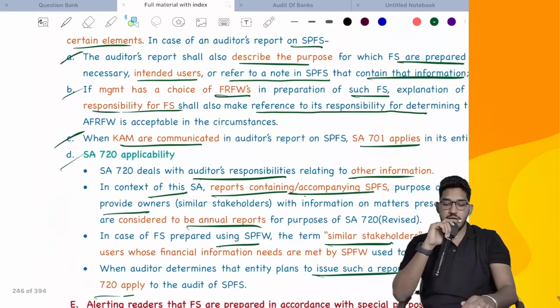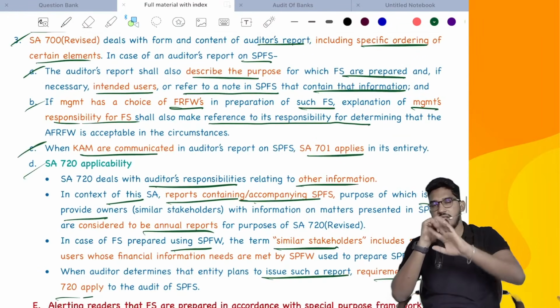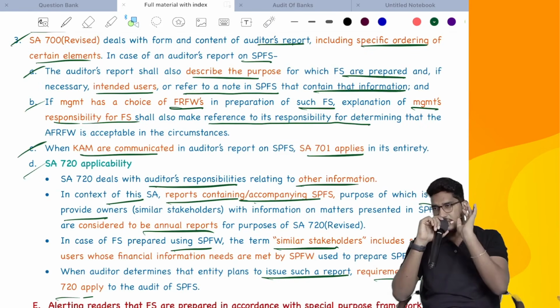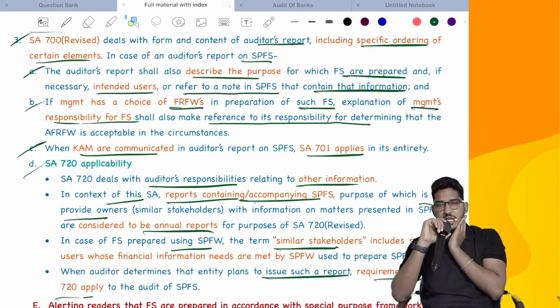That's all. This is what we have regarding SA800. Simple standard, nothing new we have learned. We have just understood what a special purpose framework is and what considerations you have to keep in mind before accepting. That is the only new thing we have learned practically. Apart from that, nothing else is there. Everything we already know. So just go through the standard quickly.